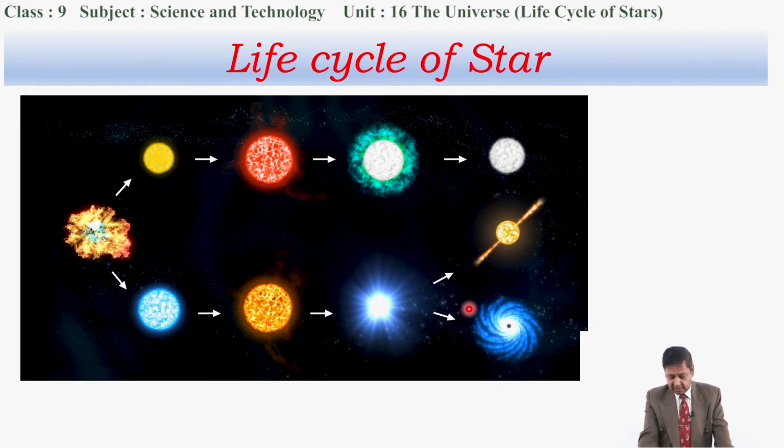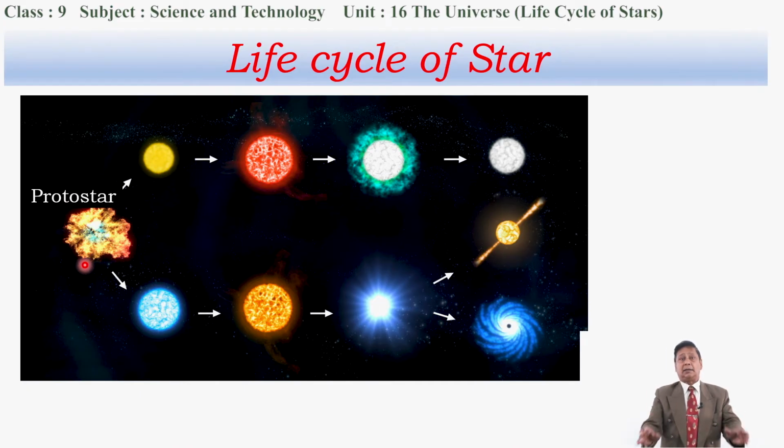I want to tell you in detail. Look at this, this is considered as the protostar in this diagram. The protostar is a huge dark ball of mass which contains mainly hydrogen and helium, and the protostar is formed here. This is the protostar. And what happens in the protostar?